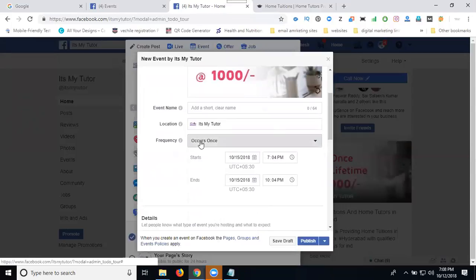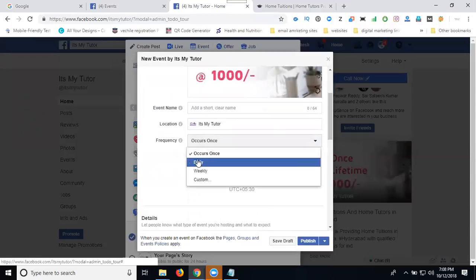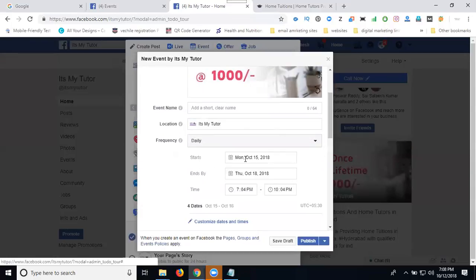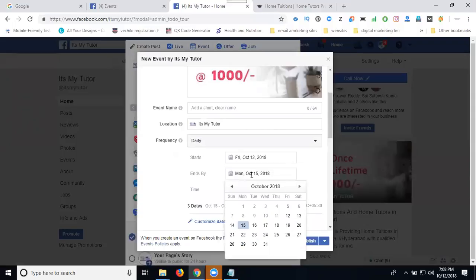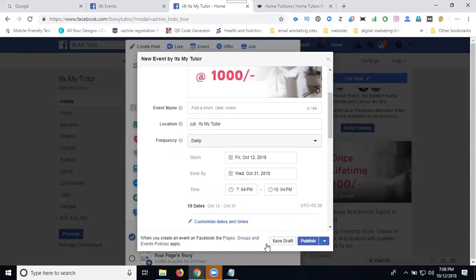Next one, occurs on hours. Daily, weekly. Monday to start date. Monday. Today's date up to this one. Time. You schedule your timings. Again, fix it at 9 a.m. to 10 p.m.